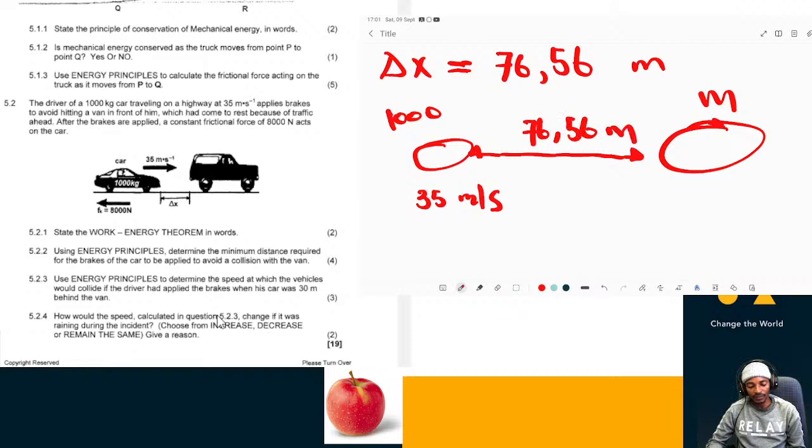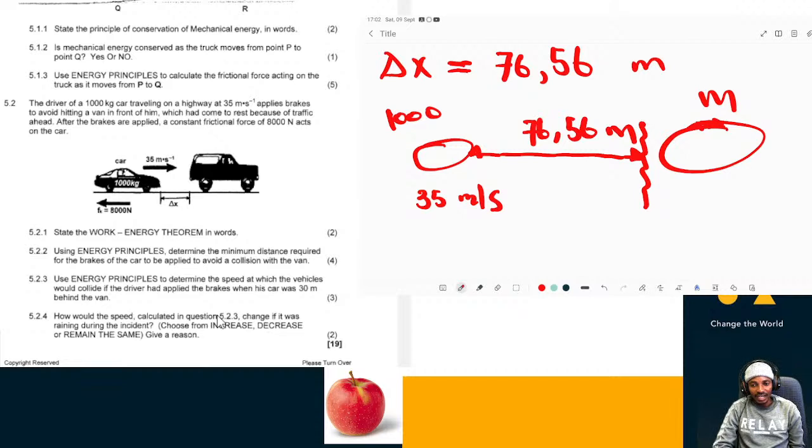So according to the calculation that we did, this distance should be 76.56 meters. So it must stop around somewhere here before it hits this one. This is the distance required. So it must be 76.56 meters away for it not to hit the one ahead of it. All right. So the next question is, if the car is 30 meters behind this one, obviously it's going to hit it because it is very close.